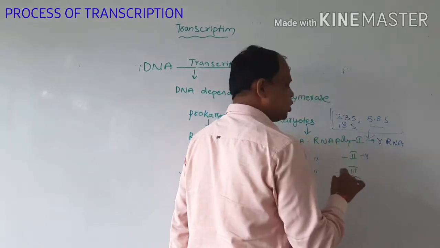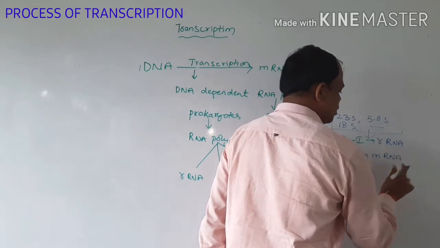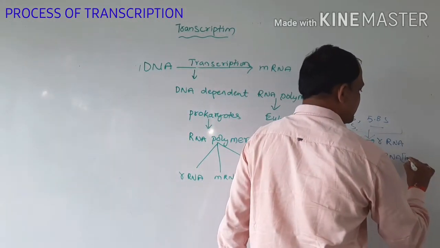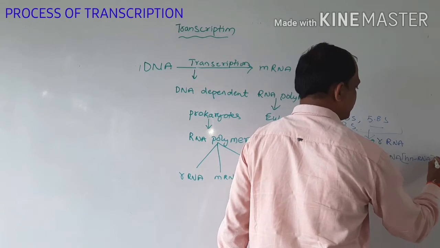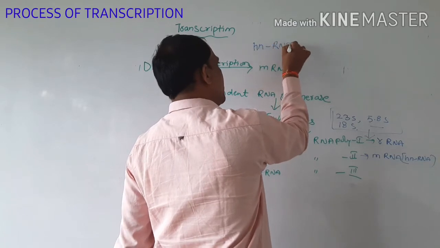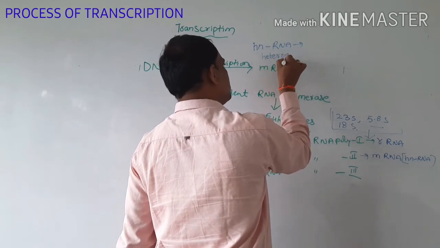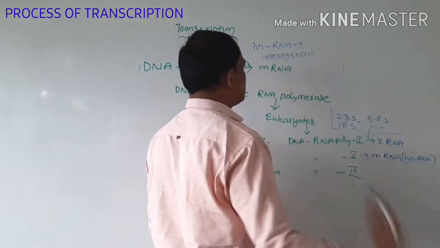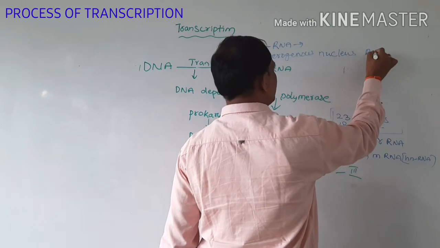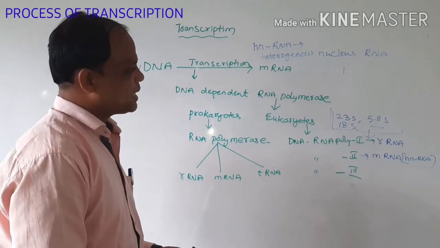RNA polymerase 2 transcribes the mRNA, which is transcribed in the form of hnRNA. hnRNA means heterogeneous nuclear RNA.